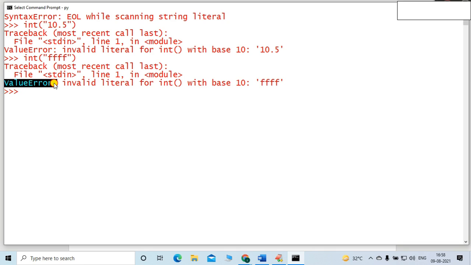Clear indication, friends. Can you read this statement properly? Invalid literal for int with base 10. With base 10 means what, friends? What is it expecting? It is expecting the user to provide an integer value inside the string.